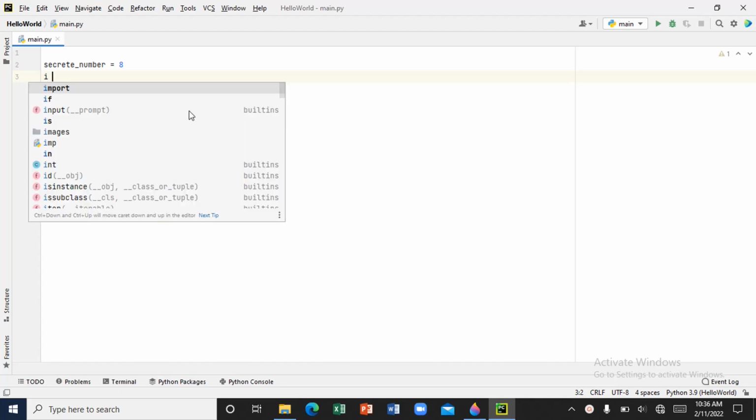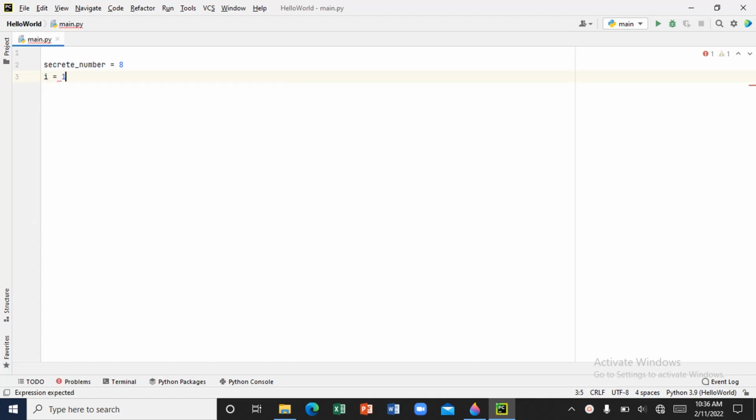So here's my count, 1. I'm counting from 1. So let me actually name this value entry count. What this entry count means is the starting point of where the while loop is going to count from. It's going to start from 1. If you put it at 0, it means you start counting from 0, 1, 2 until it reaches the end. If you start from 1, it's going to start counting from 1, 2. If you start from 2, that's what this means.